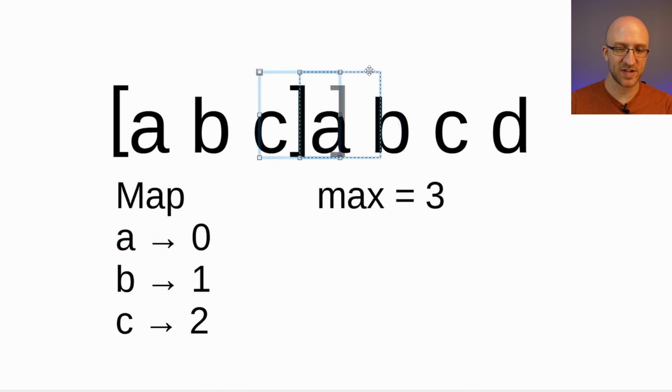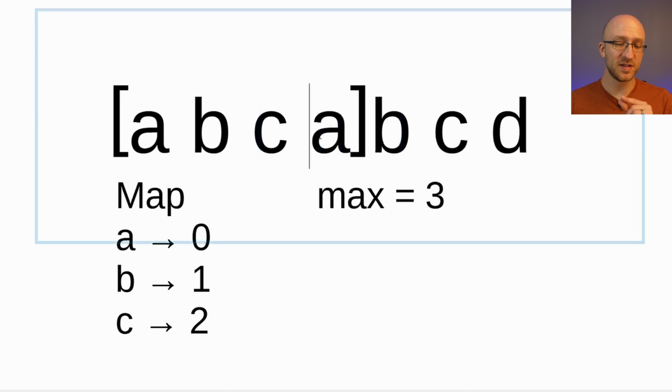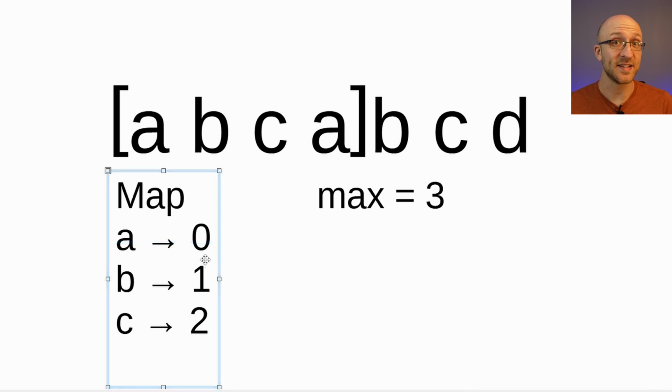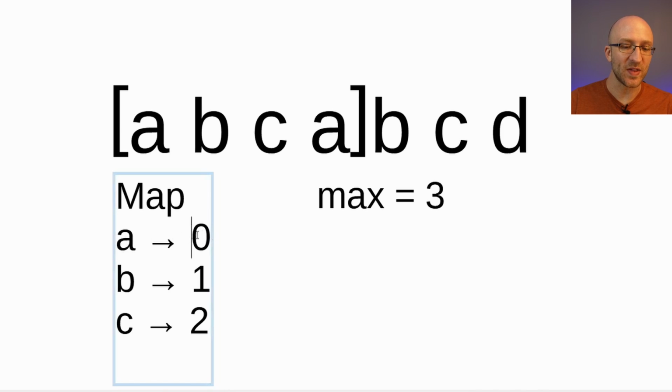And then we move on to the next iteration of our loop, and we look up A in our map. Does A already exist in our map? Yes, it does. So that means, yes, we've seen it before. But another thing that we do want to check is, did we see it before inside the current substring that we're looking at? And we can know that pretty easily just by checking the index where we've seen it before. So in our map, we look up A and we say, oh, that A was last encountered at index 0. And we can see that judging by our left and right pointers, our left pointer is at position 0 and our right pointer is at position 3. And that means this A at index 0 is within our current substring.